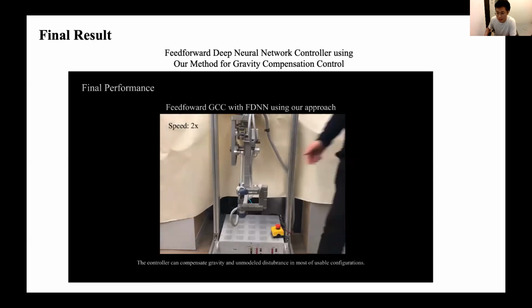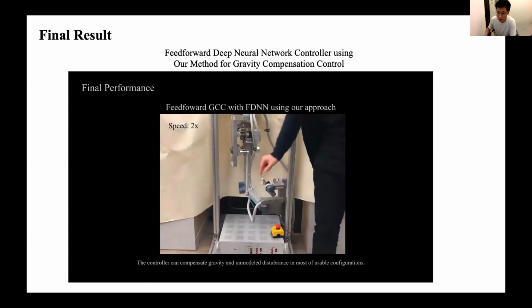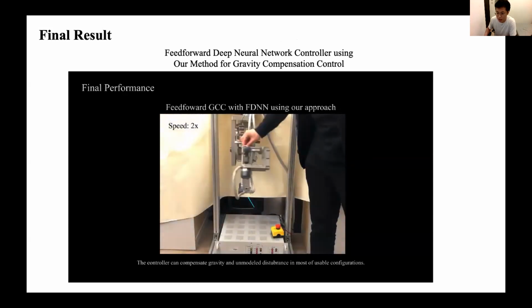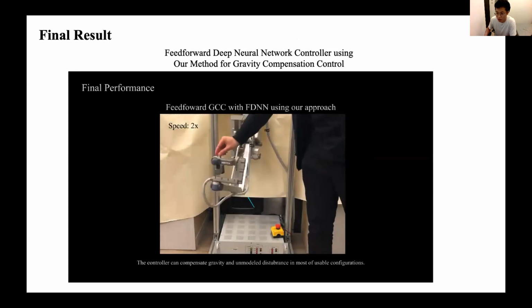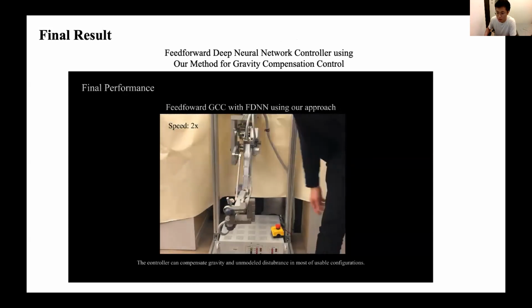Finally, we show that our gravity compensation controller, learning with the physical knowledge distillation, can compensate gravity and disturbance effects of the robot in most of the usable workspace. To demonstrate the result, the robot was manually moved to random configurations and released when it was stable. We can see that the drift was very small, indicating good performance.